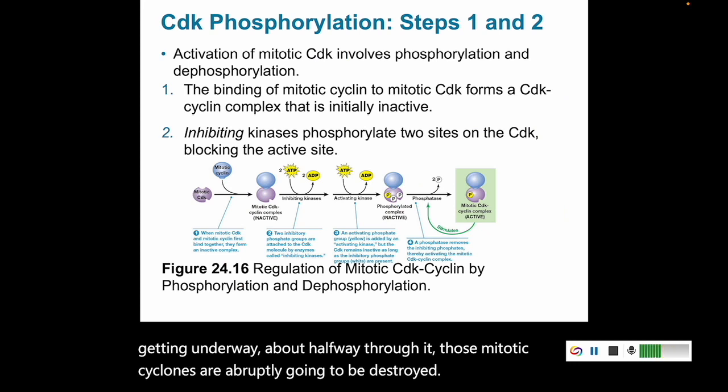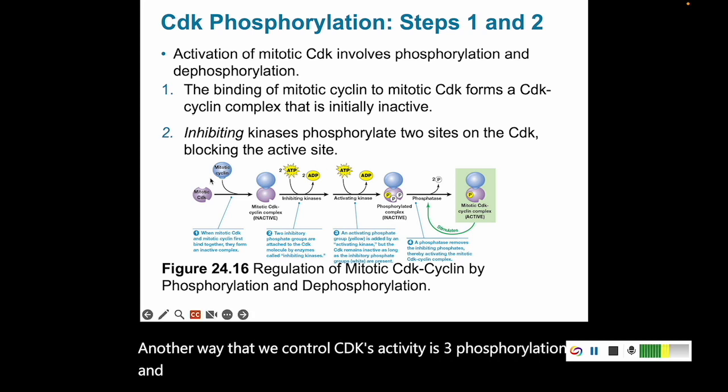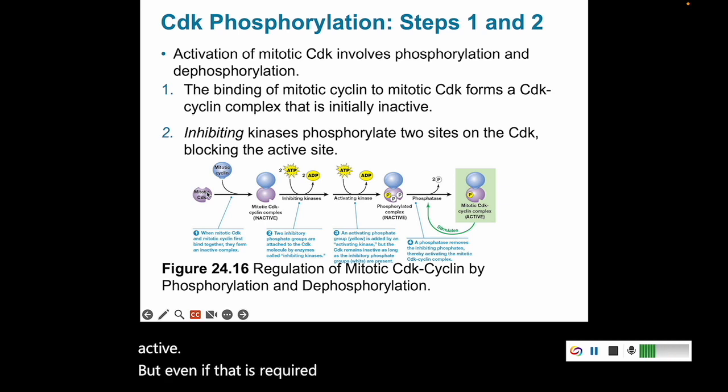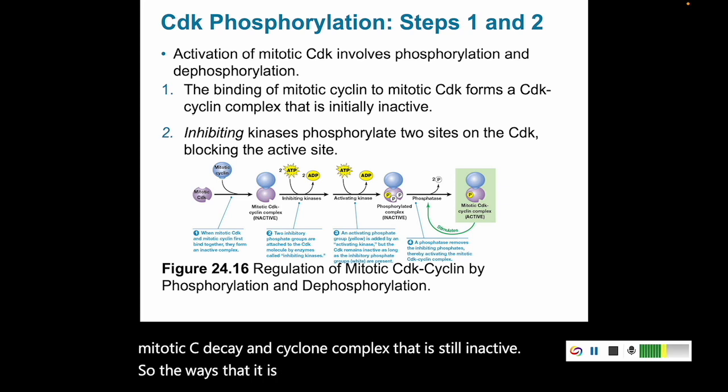Another way that we control CDK activity is through phosphorylation and dephosphorylation. So here, if this is your mitotic cyclin, it has to bind to the mitotic CDK for the CDK to be active. But even though that is required, it is not sufficient. Just having the mitotic CDK and cyclin complex, that is still inactive. So the ways that it is phosphorylated and dephosphorylated is pretty important for it to gain its function.